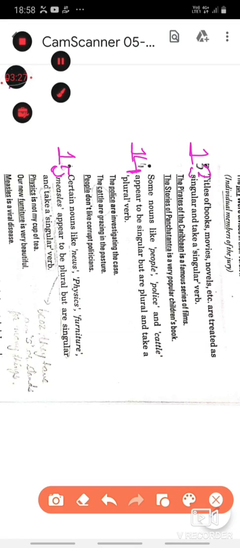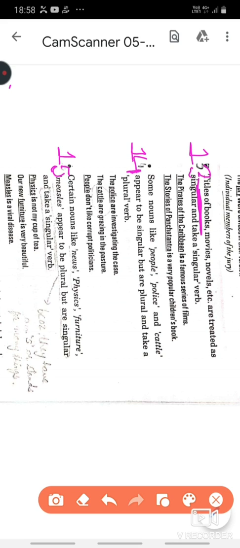Children, we have done these rules from 13 to 16 while taking up the topic nouns also. So it's a kind of revision of that topic as well. In case your subject is a title of some book or movie or novels, they are taken as singular subjects and the verb will be singular in case. See the example, The Pirates of the Caribbean.